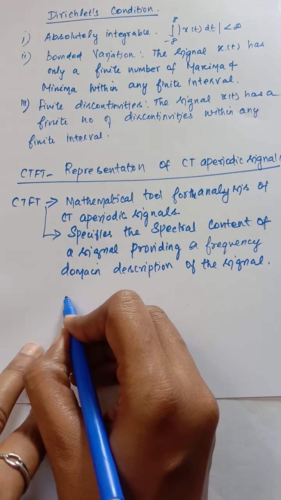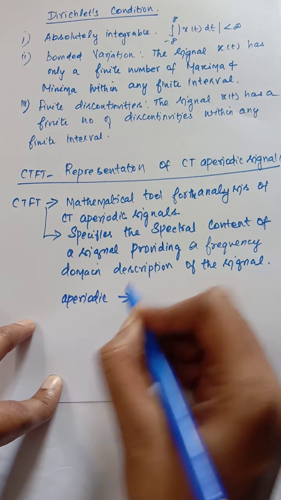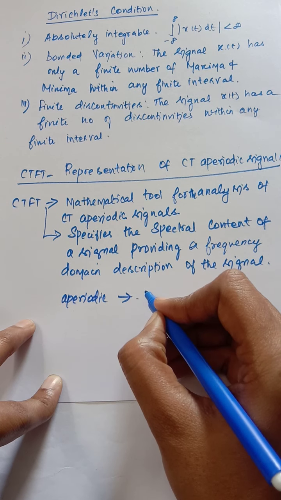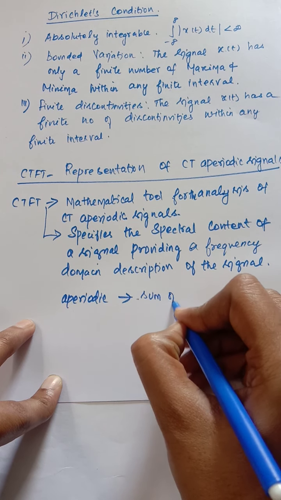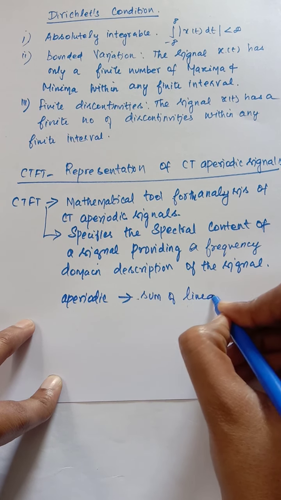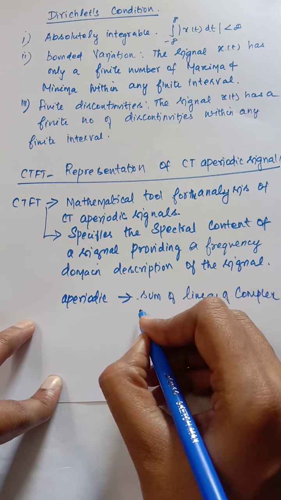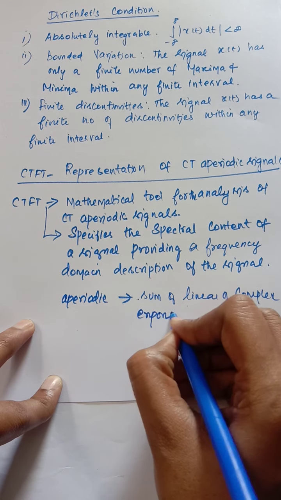We are going to express this aperiodic signal as a linear combination of complex exponentials. How are we going to analyze this?